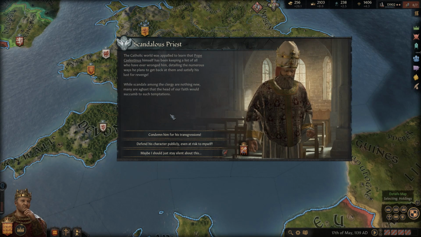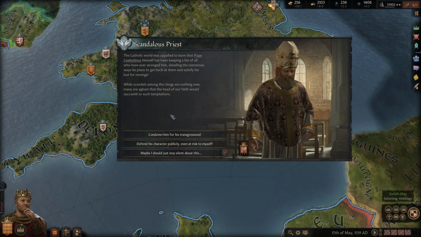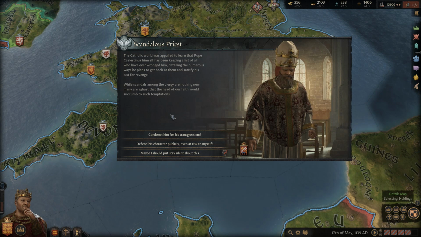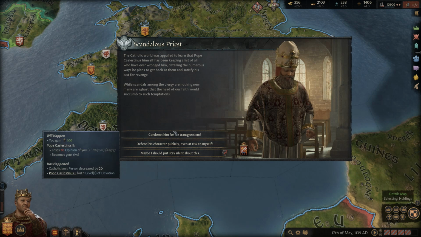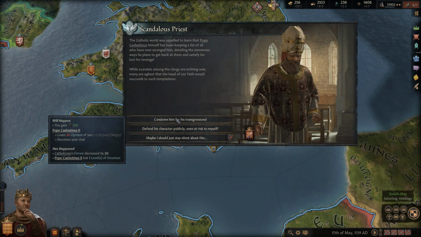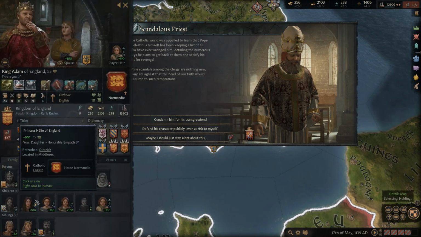The Catholic world was appalled to learn that the Pope himself has been keeping a long list of all who have wronged him, detailing the numerous ways he plans to get back at them and satisfy his lust for revenge. While scandals among the clergy are nothing new, many are aghast that the head of our faith would succumb to such temptations.